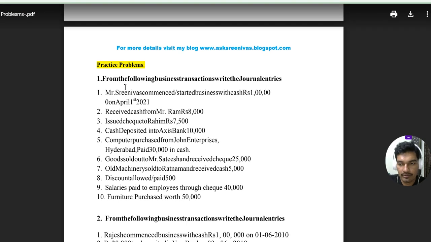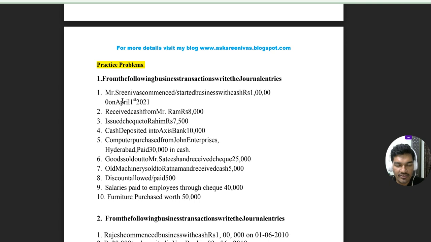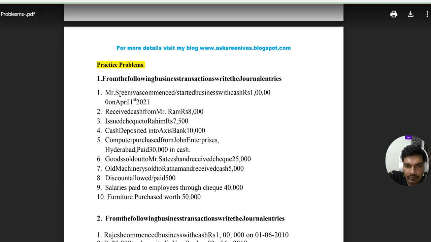The first transaction is Mr. Srinivas commenced or started business with cash. We need to read this transaction and understand it. We need to identify how many accounts are involved in this transaction.